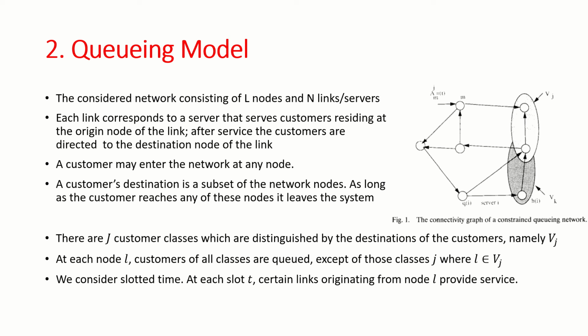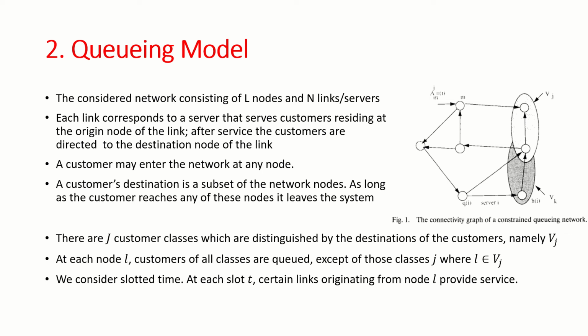A customer may enter the network at any node. A customer's destination is a subset of the network nodes. As long as the customer reaches any of these nodes, it leaves the system. There are J customer classes, which are distinguished by the destinations of the customers, namely V sub J. At each node L, customers of all classes are queued, except for those classes J where L is an element of V sub J. Any customer of this class leaves the system.